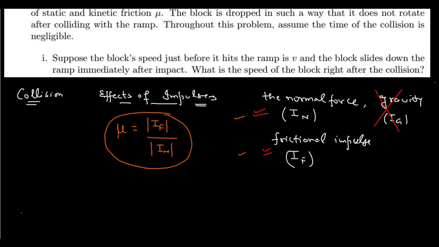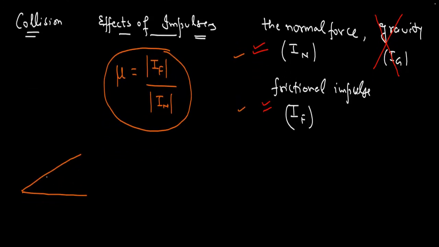So here we have a ramp, this is the horizontal, this is the ramp, and let this inclination be theta. Now a block is dropped. Let its mass be m, and just before the collision with the ramp it has a speed v. Now the direction of velocity is in this direction of the arrow, and its component along the ramp will be mv sine theta.